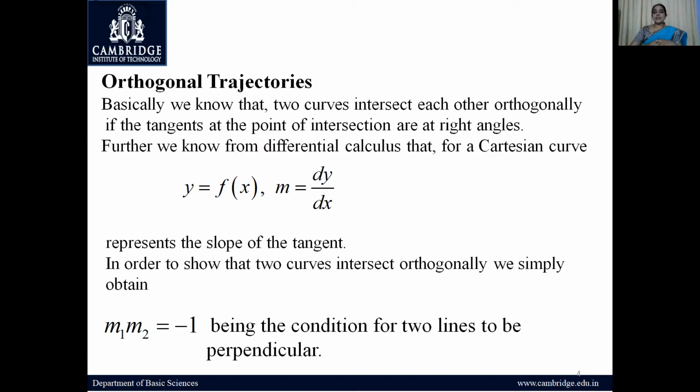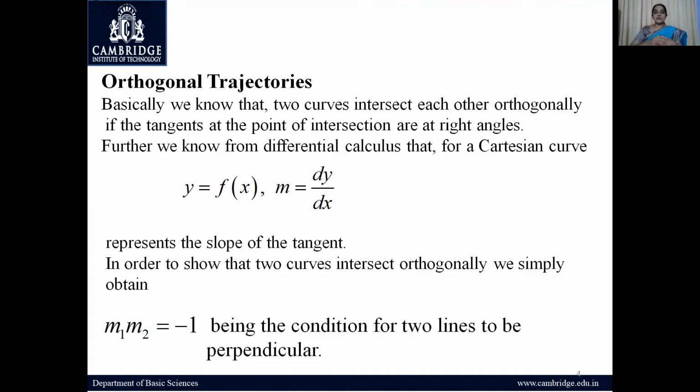Now, basically, you know that dy by dx represents the derivative, and it's nothing but rate of change. And what is the geometrical significance of the derivative? The geometrical significance of the derivative is that dy by dx always represents the tangent, the slope. Making use of these things, we can find the orthogonal trajectories.